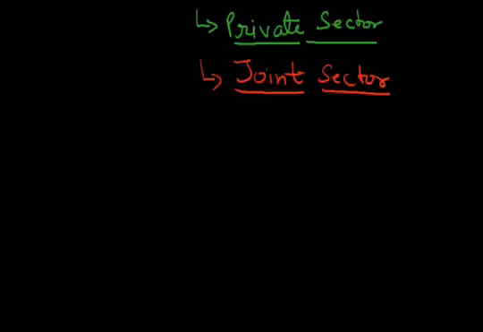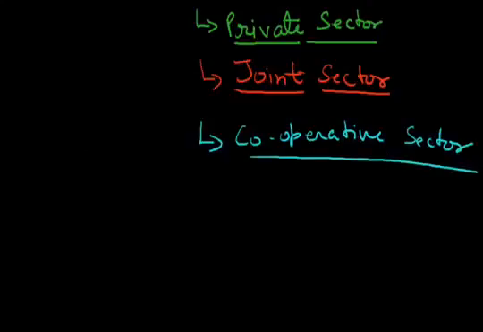The next type of industries is where the work is done with the cooperation of the people and the government. This is called the cooperative sector. In the cooperative sector, the owner is both the producer and the supplier.